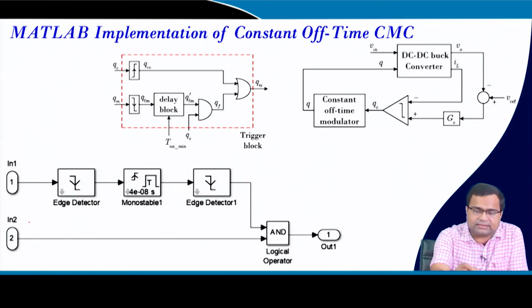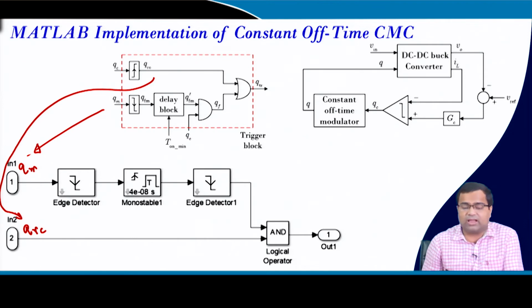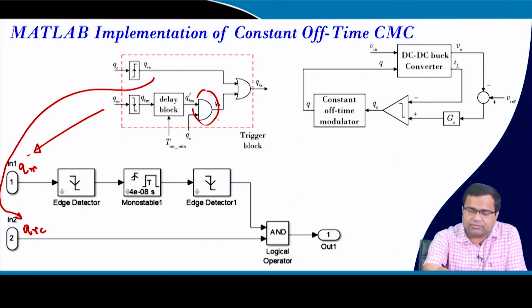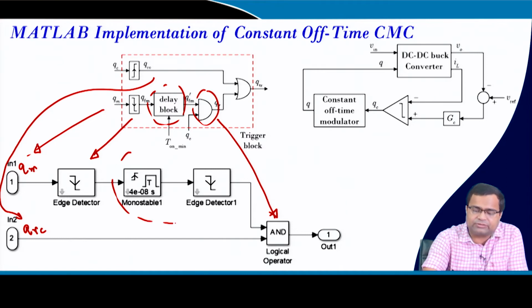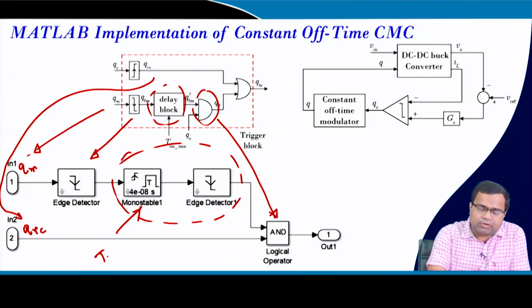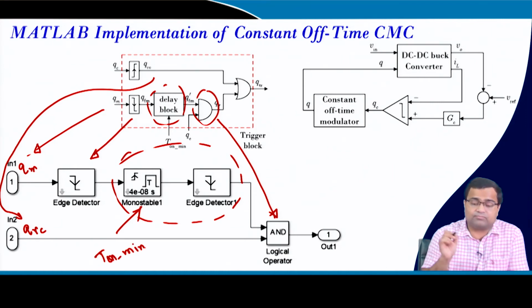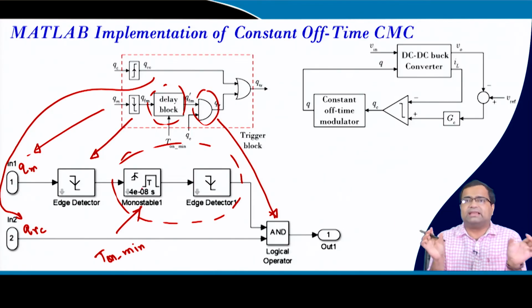Here it takes the negative edge, that means this is my QM analogous to this, and this is my QRC which is coming from here. Okay. This is the AND gate which is here, and this is the edge, and the delay block is implemented using this combination, and here we are setting the minimum on time. Okay. So, this block is a monoshot timer because we are delaying by the time value.